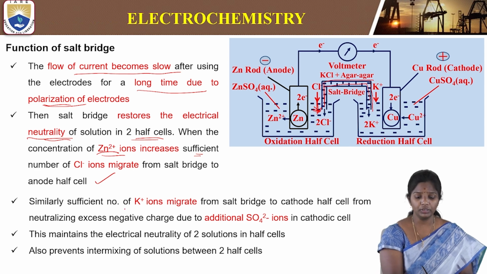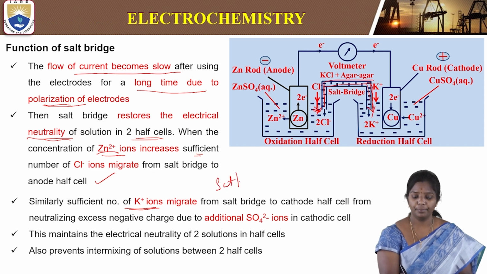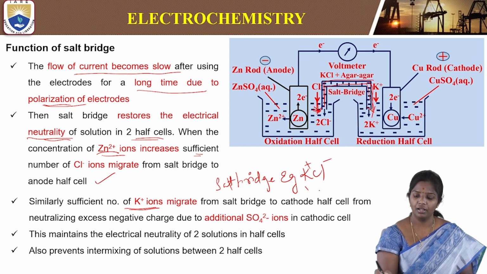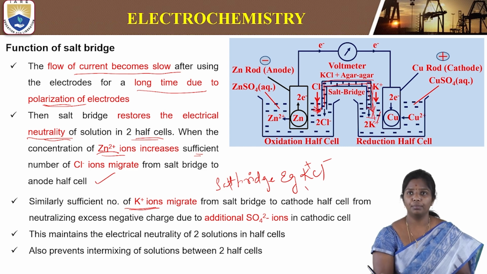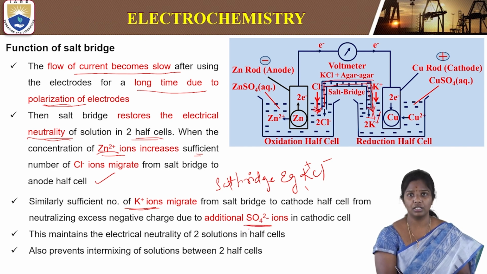Similarly, the potassium ions will migrate from the salt bridge. For example, when the salt bridge has KCl, the potassium ions will migrate into the copper compartment and compensate the sulfate ions present in the cathodic cell, which helps in flowing the current.